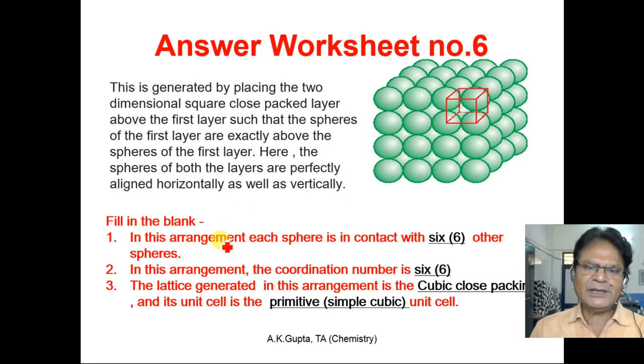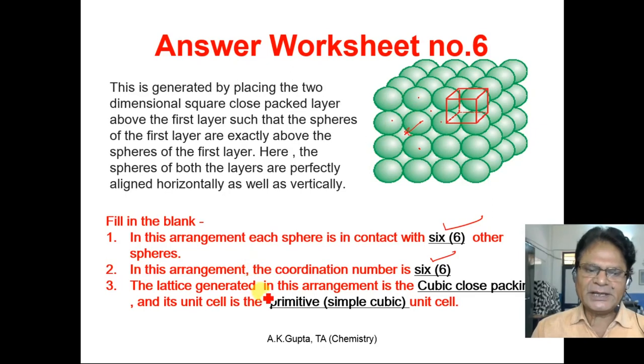Worksheet number 6. In this arrangement, each sphere is in contact with 6 other spheres. The coordination number is 6. Look at this particle. This particle is in contact with these 4 particles, and 1 particle behind and 1 particle before. So there are 6 particles.